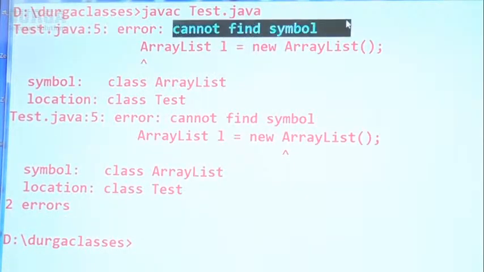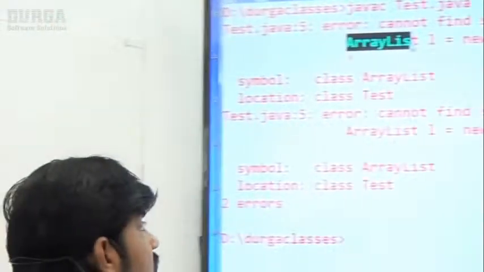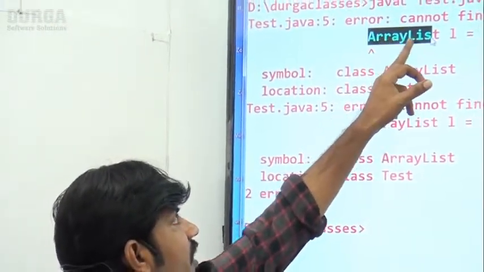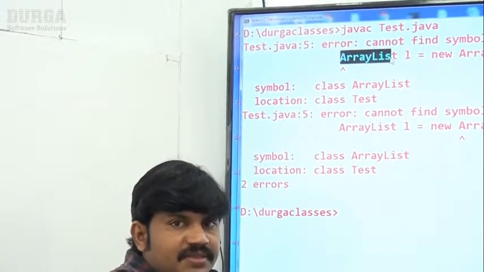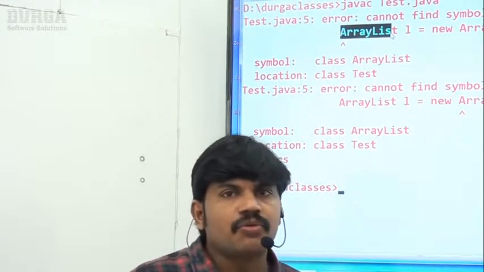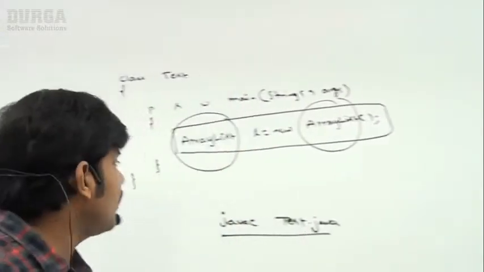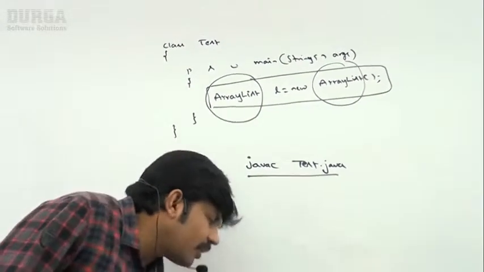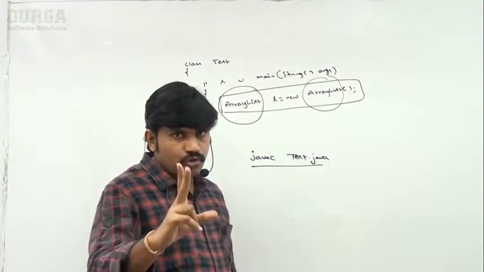Cannot find symbol. Which symbol? ArrayList. Are you getting? Durga, you are using some class named ArrayList. I'm unable to find this symbol, class ArrayList. Where is it available? Please let me know. Like that, the compiler is going to tell. Are you getting, right? Now, how can I solve this problem? Yes, the compiler is telling very frankly: Durga, I'm unable to identify the ArrayList class. Please let me know. Like, then two ways are available.